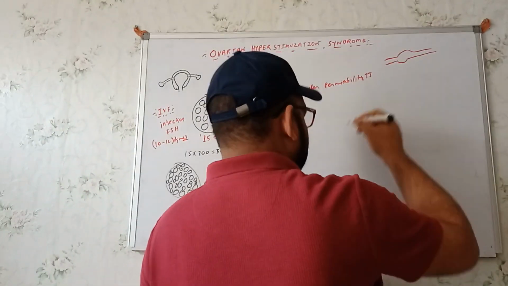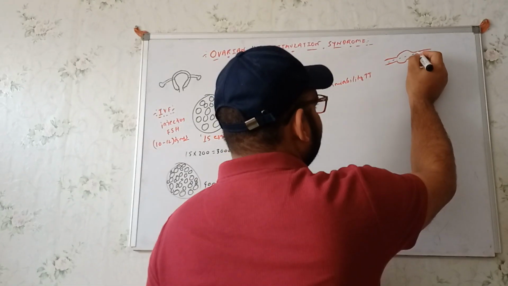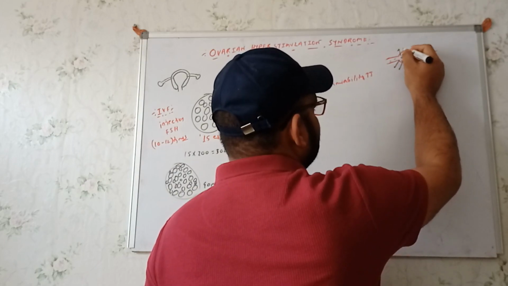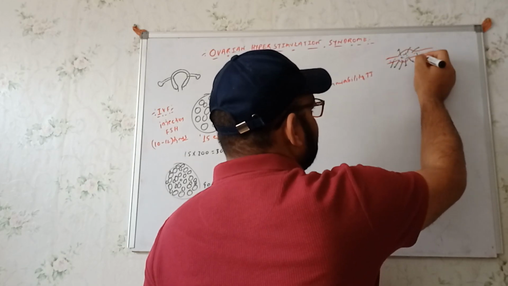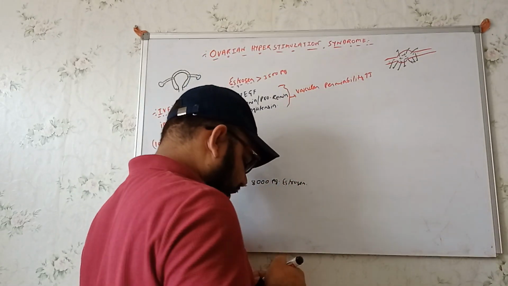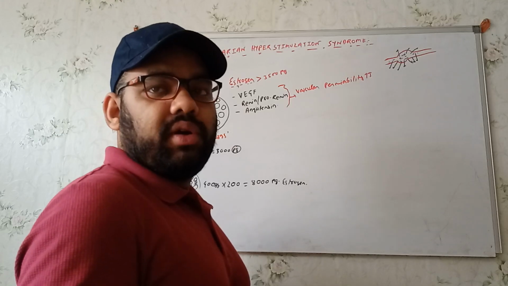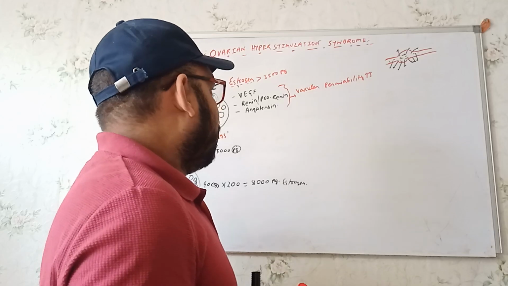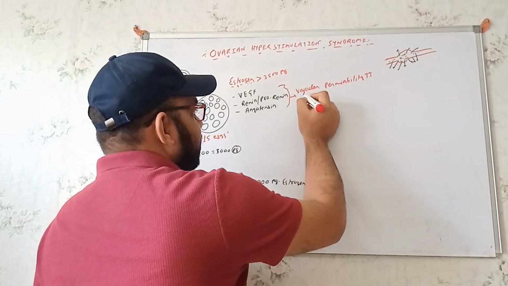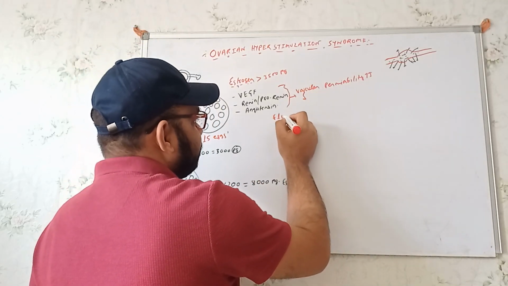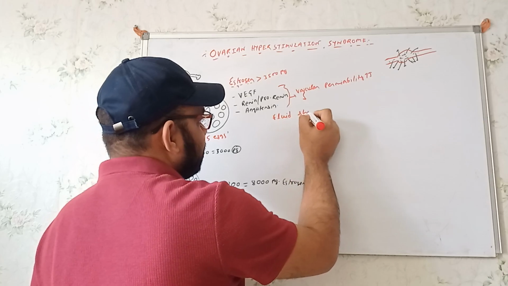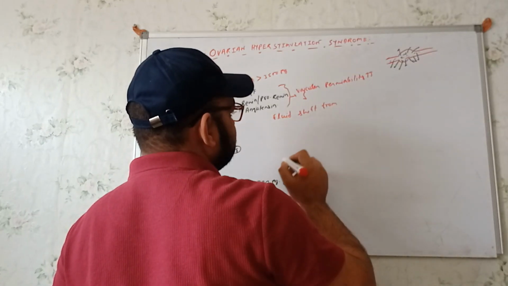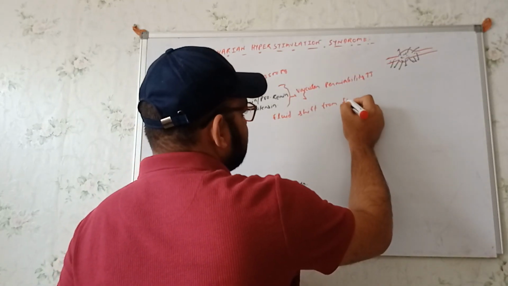So for example, the fluid from the intravascular system will come out into the third space. Basically we'll see a fluid shift from the intravascular space to the third space.